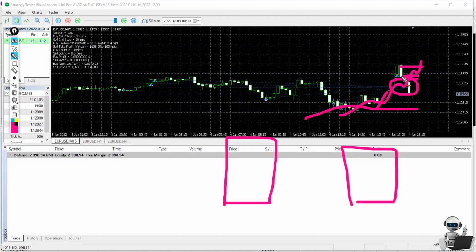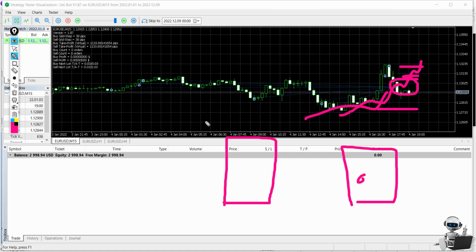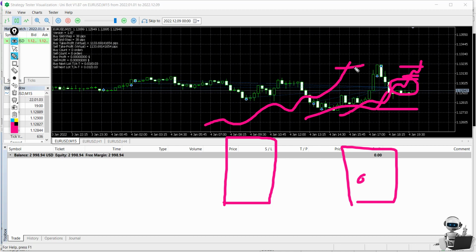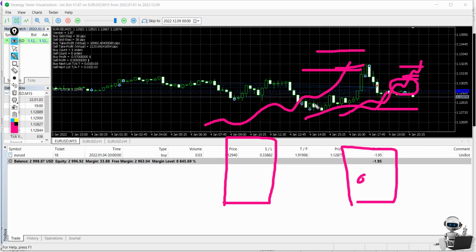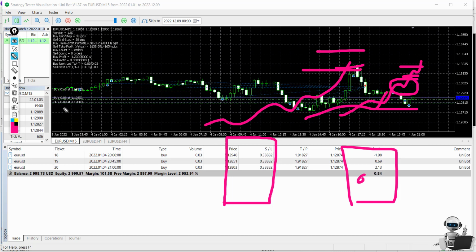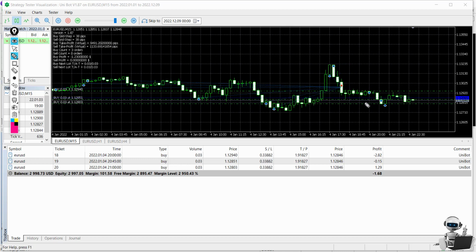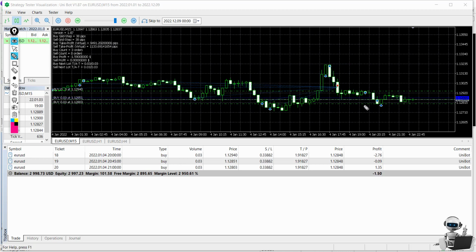You see how it works? This is the logic behind the EA. First we have a grid of trades, and then it will wait for the price to hit back and open several other buys. Then it will stop loss the trade to make it safer, and close them. We have another trade, we have a buy, same, and let us wait and see what is happening here.